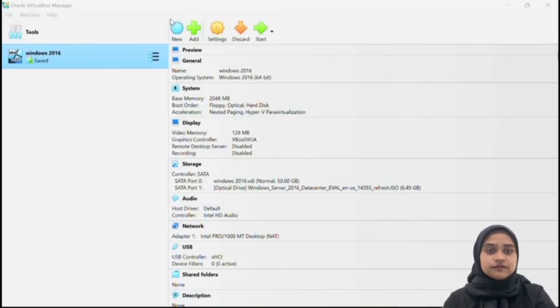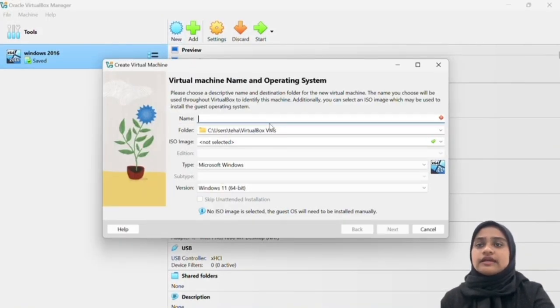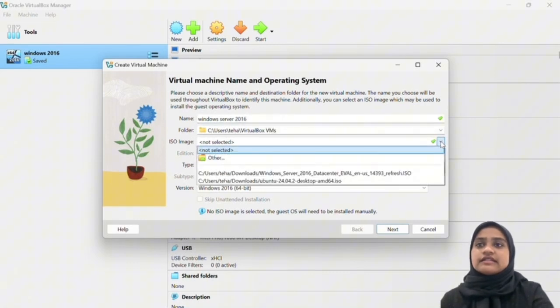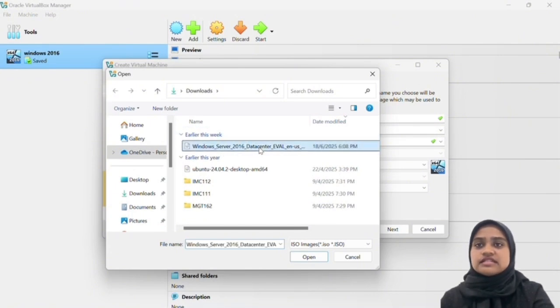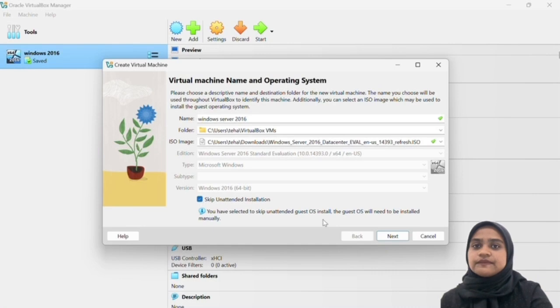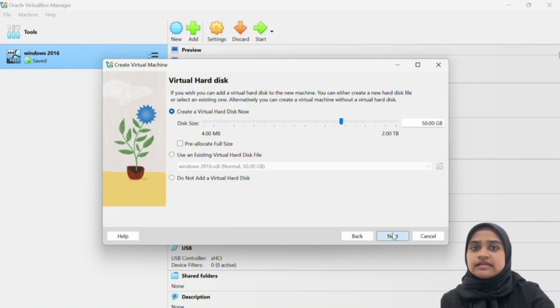Moving on to step 3, which is installing the operating system of Windows Server 2016. Firstly, you need to click the new button and then you can insert a name. I choose to insert Windows Server 2016. Then you can click the ISO image and click other, then choose the Windows Server 2016 that you have downloaded earlier, then click open. Then you can skip unattended installation, and then you can click next, next, next, and finish.